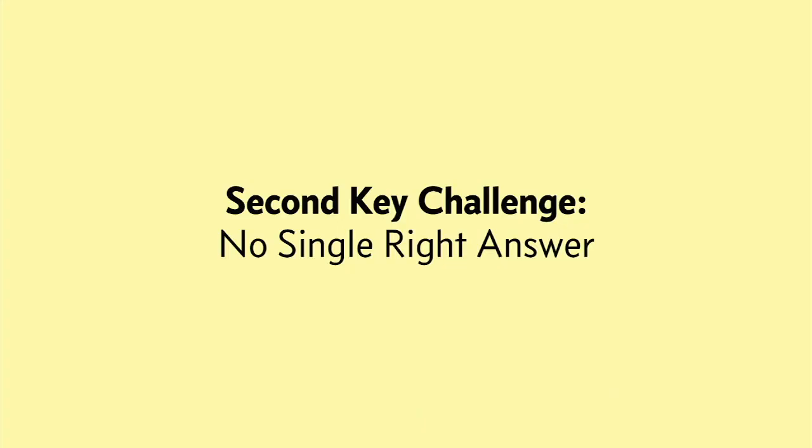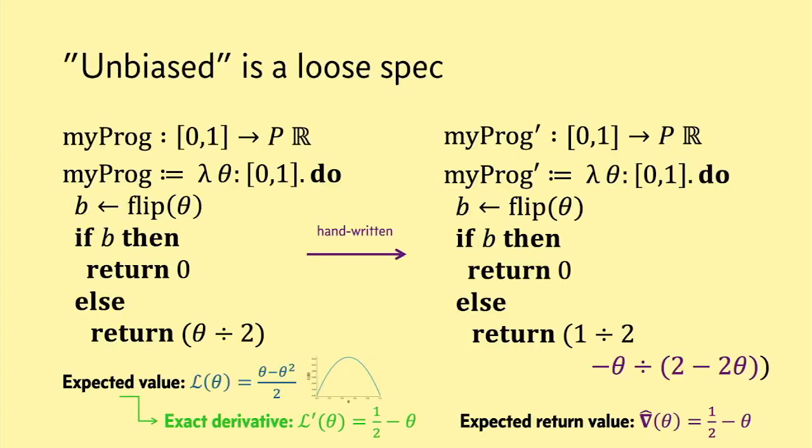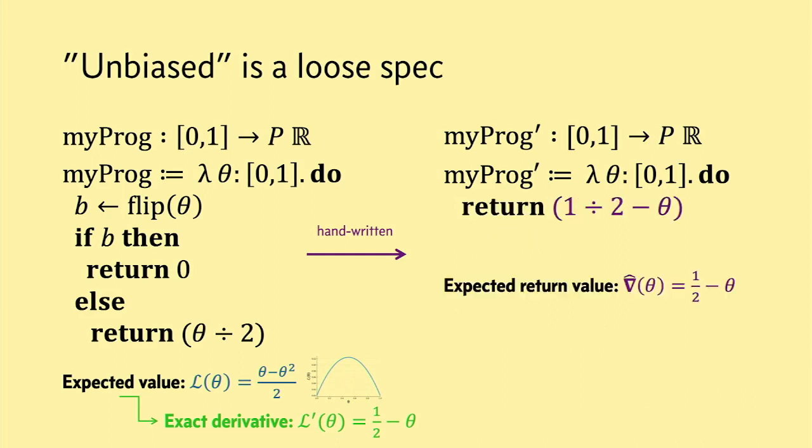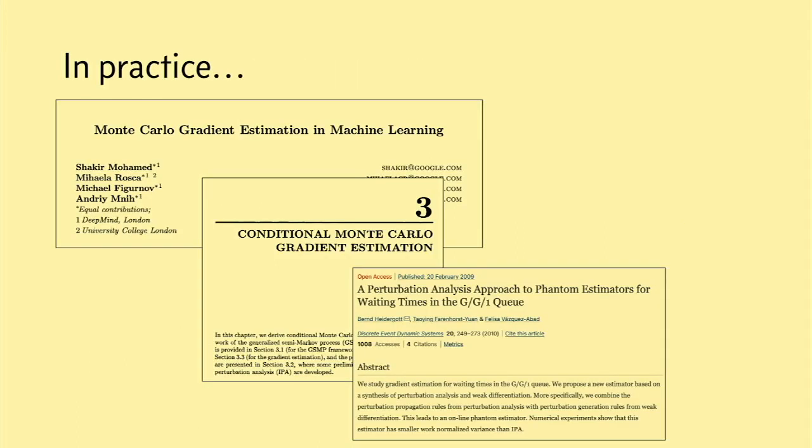Now, the second key challenge is that our correctness specification that I set out at the beginning of unbiasedness is actually quite loose. There's not just one right answer to what the right derivative estimator is for a probabilistic program. For example, one way of fixing the flawed derivative from before is to keep the control flow the same, but to add correction terms in certain paths. And as a result of these corrections, the expected return value is now the true derivative. But it would also satisfy our spec just to deterministically return the true derivative, which in this case happens to be tractable.